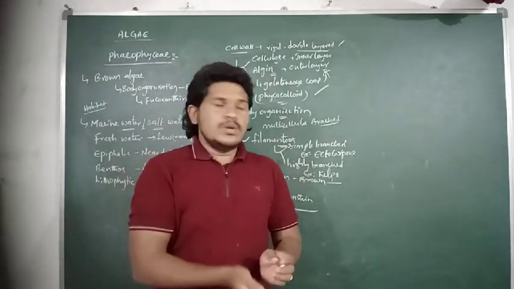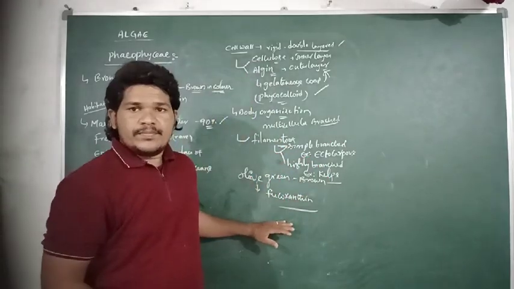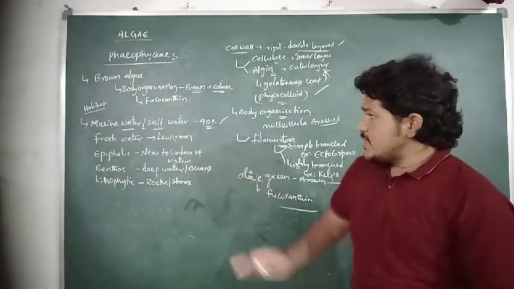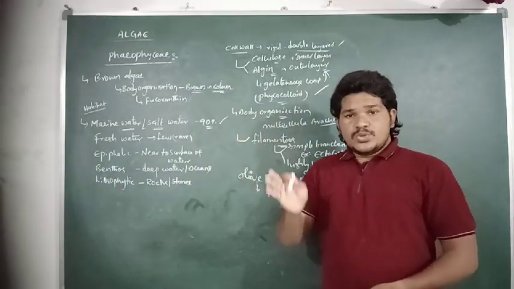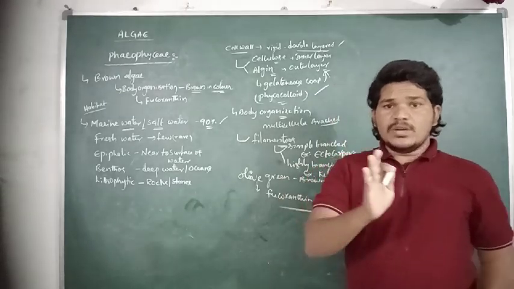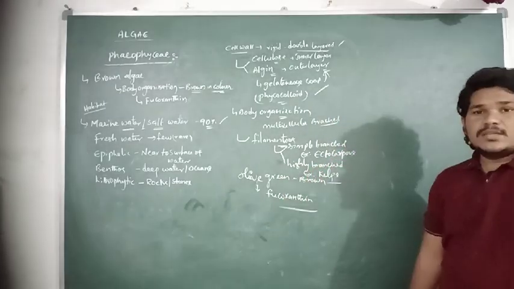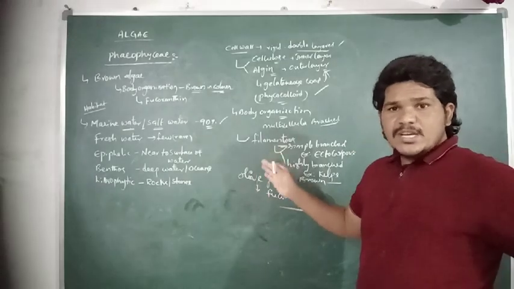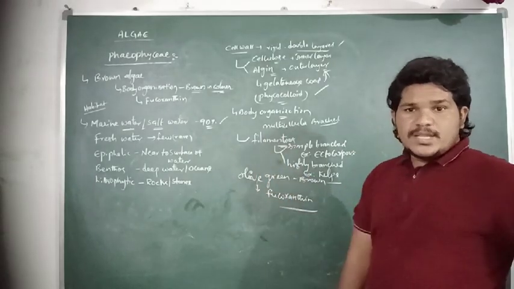Different body colors can be exhibited by the species of brown algae depending on the amount of fucoxanthin.